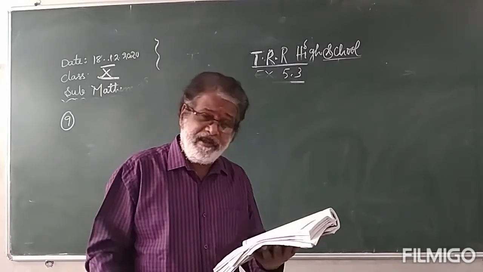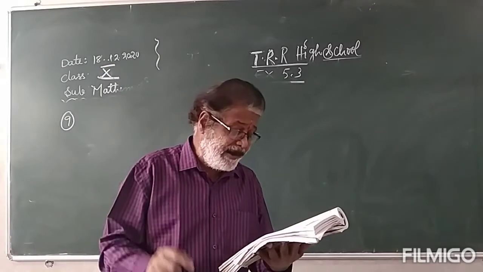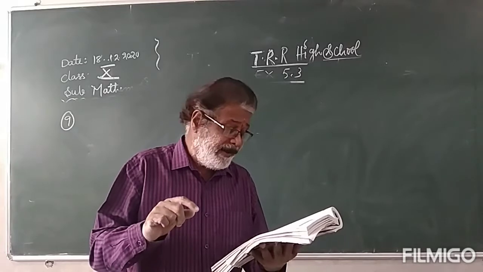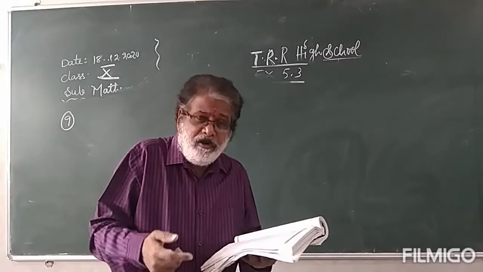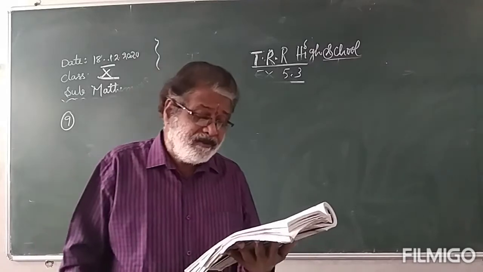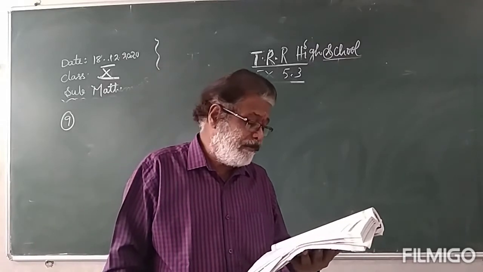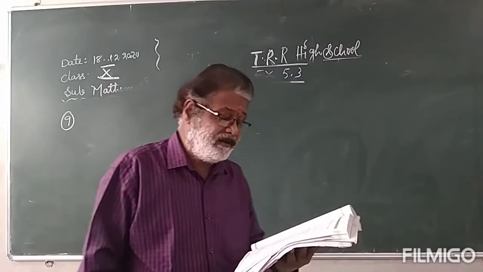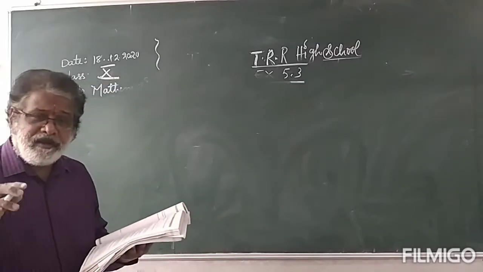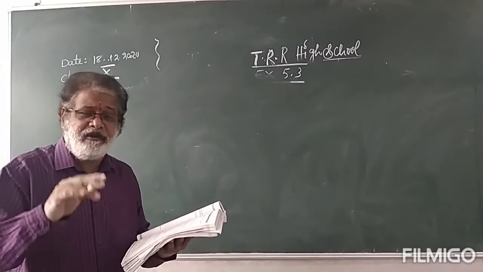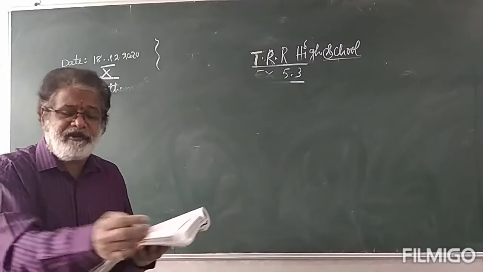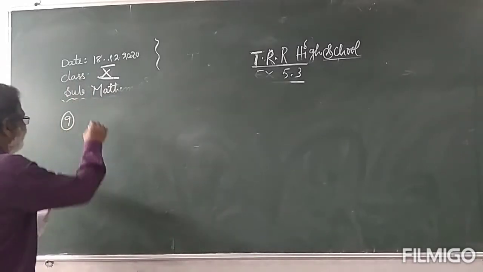Anyhow, here we have the smaller tap and the larger tap. The larger tap takes how much time? 10 hours less than the smaller one. We don't know the time taken by the smaller one here. So find the time in which each tap can separately fill the tank. The time taken by the larger tap is 10 hours less than the smaller one. We don't know the smaller one. How much time is taken by the smaller one? We don't know.